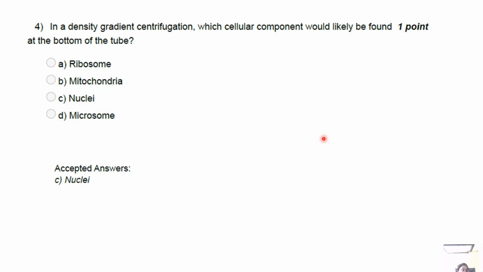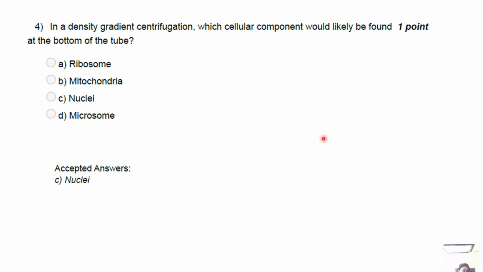Then you have isopycnic centrifugation. The sample is mixed into the gradient substance and spun until each particle migrates to the position where its buoyant density equals the medium density. Separation is by buoyant density alone, useful for nucleic acids and particles with distinct densities.